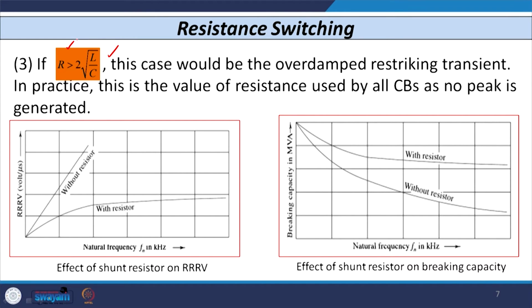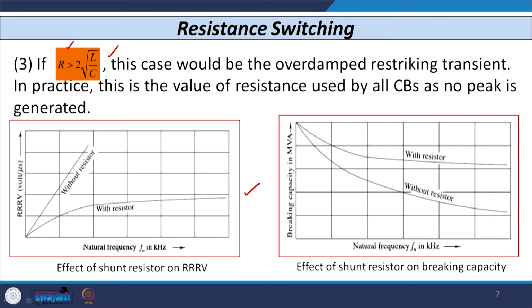Now, if I use the resistor or do not use the resistor across the contact of the circuit breaker, let us see its effect on the rate of rise of restriking voltage as well as the breaking capacity of the circuit breaker. You can see the graph where the natural frequency of oscillation in kilohertz is on the x axis, and the RRRV in volt per microsecond is on the y axis.